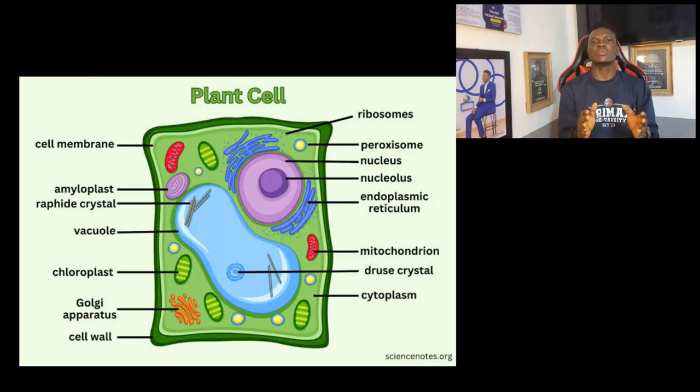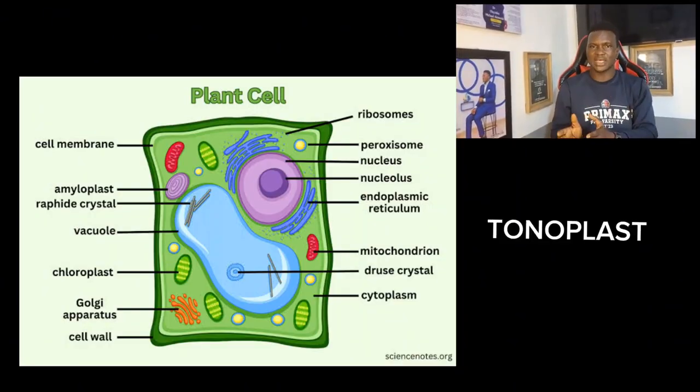Another structure we have is what we call the vacuole. The vacuole is majorly present in plants, and it contains what we call the cell sap. It is usually involved in what we call osmoregulation, the regulation of the things that come into the plant cell and the things that leave the plant cells. So now, this vacuole is surrounded by a membrane called the tonoplast.